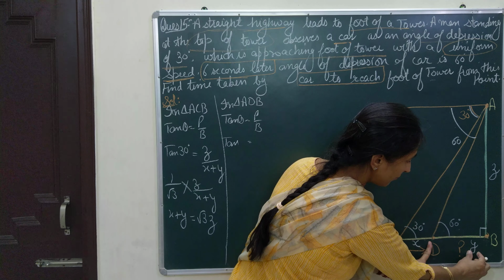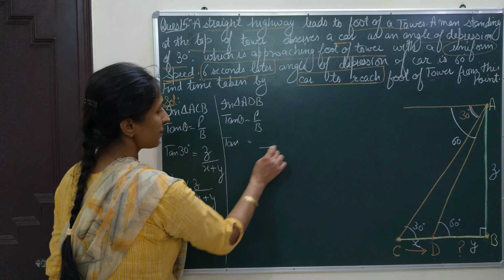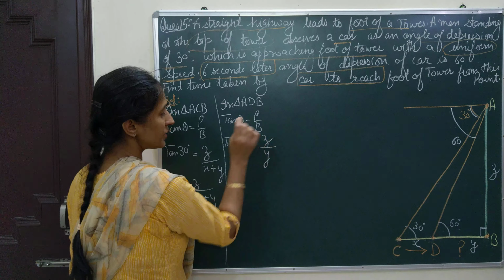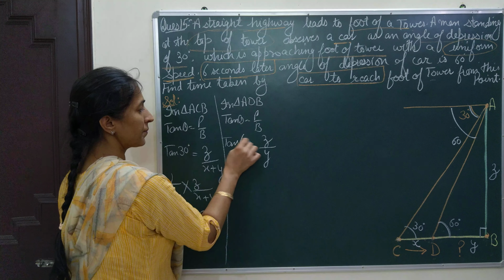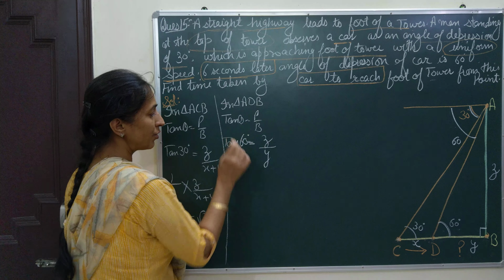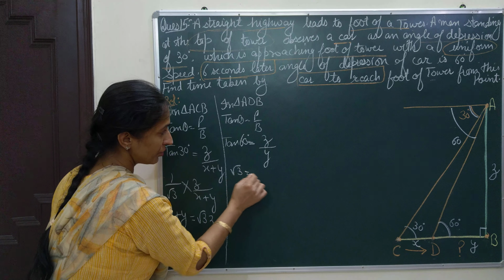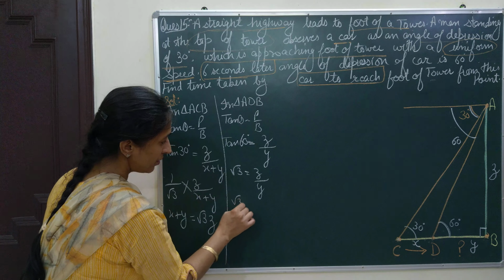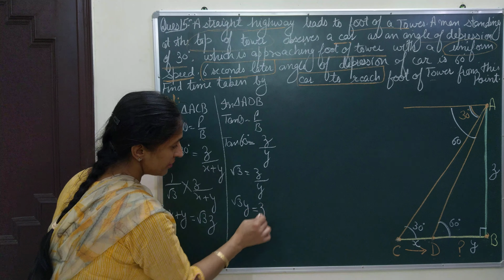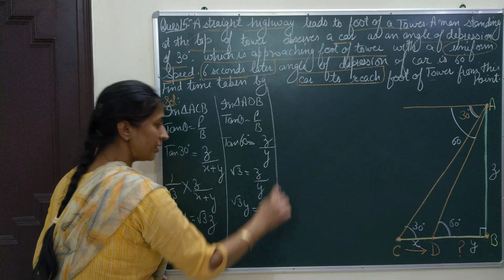So I will write y as base. y is base and perpendicular is the same z. What is the value of theta? It is 60 degrees. Let us replace the value of tan 60, which is root 3, so root 3 equals z by y. If I cross multiply, what do I get? z is equal to root 3 y.